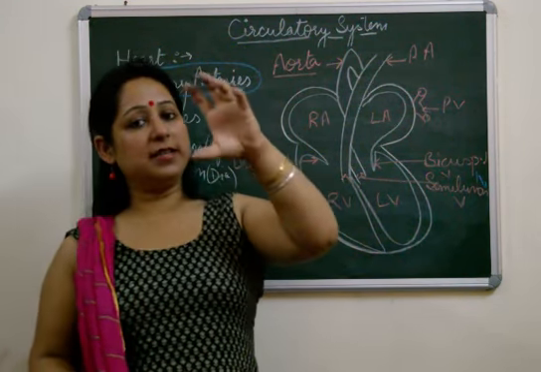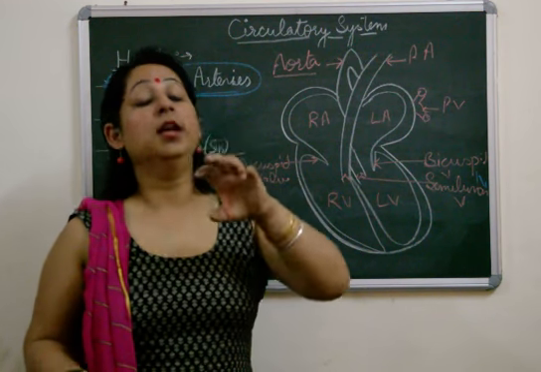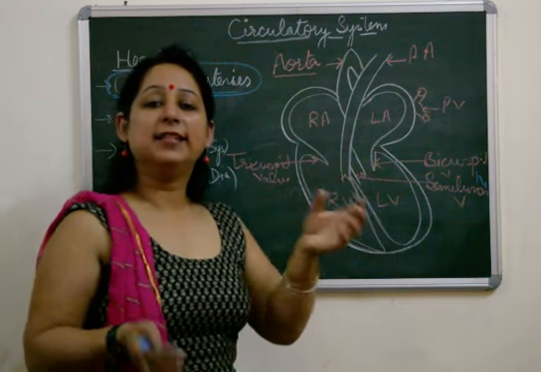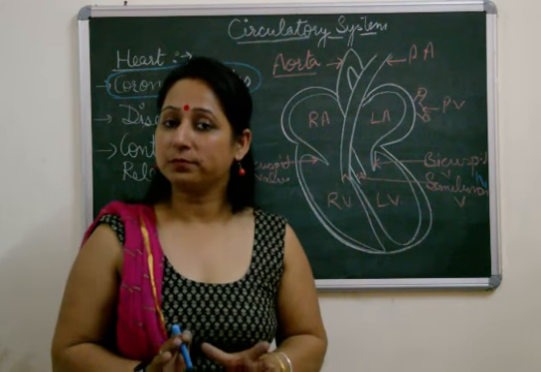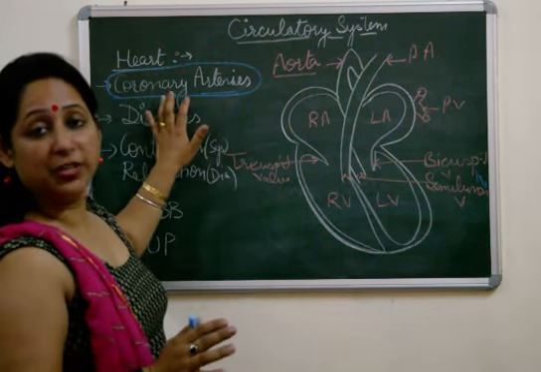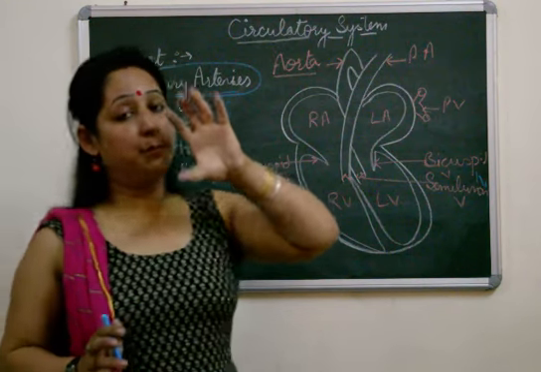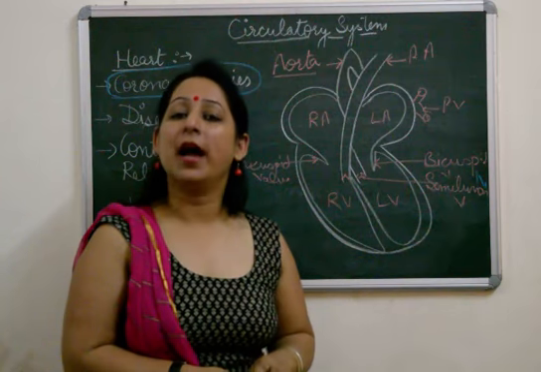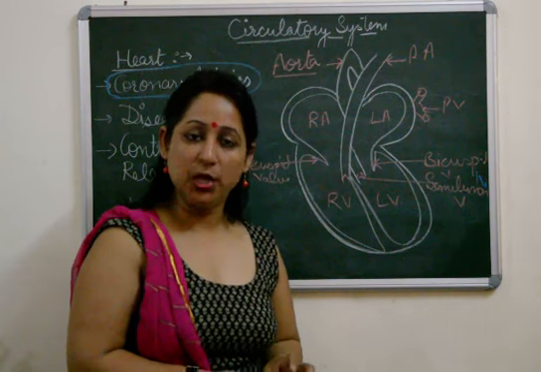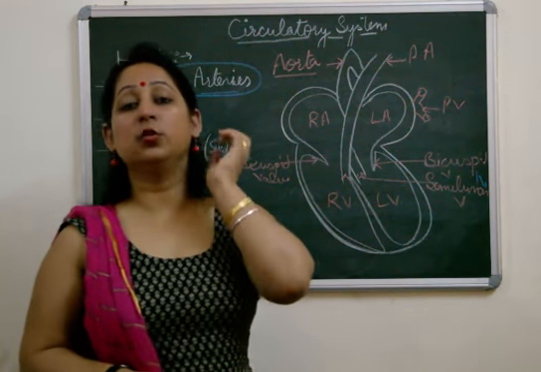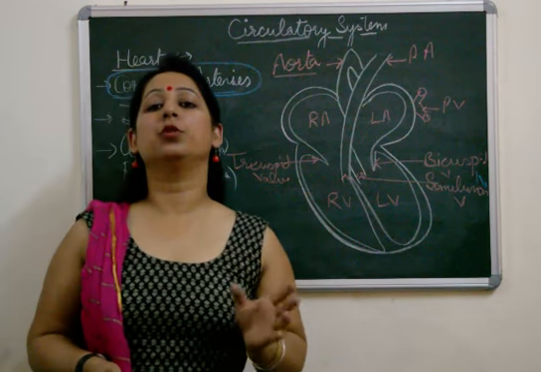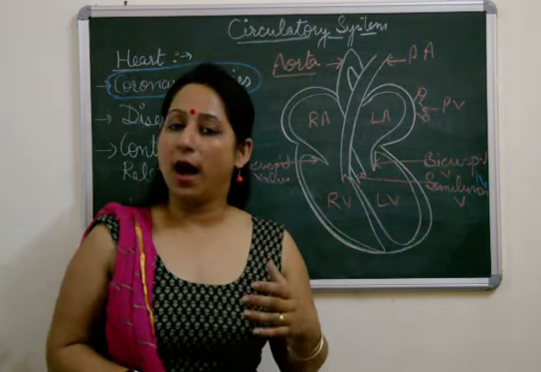When the coronary arteries get blocked by a clot, oxygenated blood is unable to go to the heart and hence the heart stops pumping. This case in which coronary arteries are plugged is known as coronary thrombosis, also known as myocardial infarction. So this is a heart disease known as myocardial infarction. How is it caused? It is caused due to the blockage of coronary arteries.